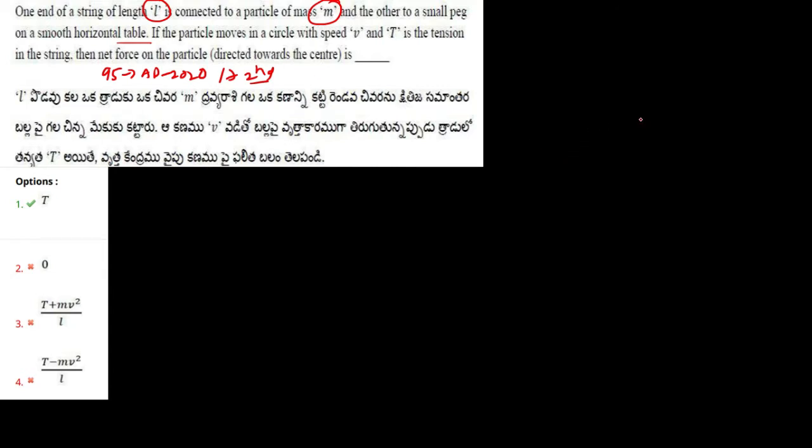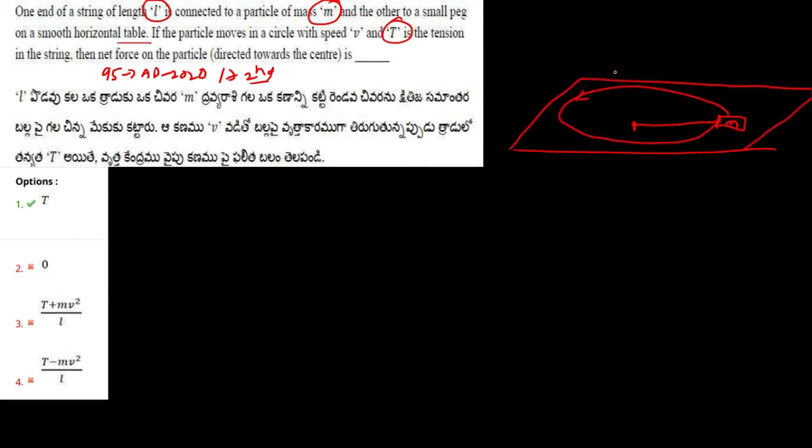It means that there is a horizontal table on which one end of a string is connected to a certain mass M, and it is attached to a peg. Now the particle moves in a circle with speed v and tension T in the string. Now this particle is moving in a circular direction. Hope that is clear. Now it is moving in a circle.